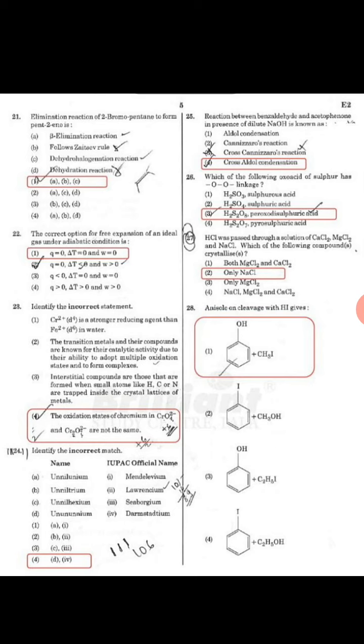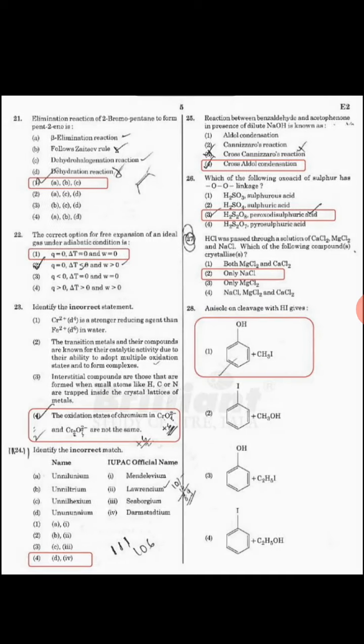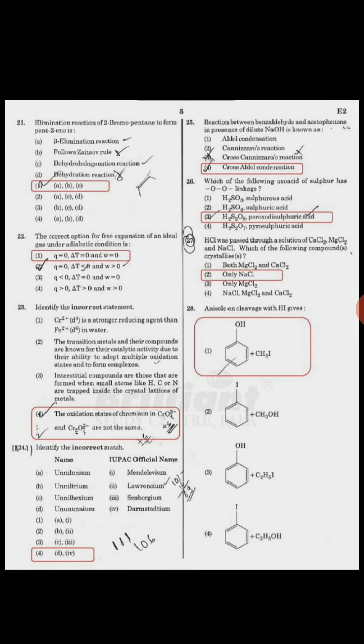Then identify the incorrect statement. In this we have to find which one is the incorrect statement. So by the analysis we found that option D is the incorrect statement. Next, identify the incorrect match. In this we have to find the incorrect match, and by this we find the correct option is option D.